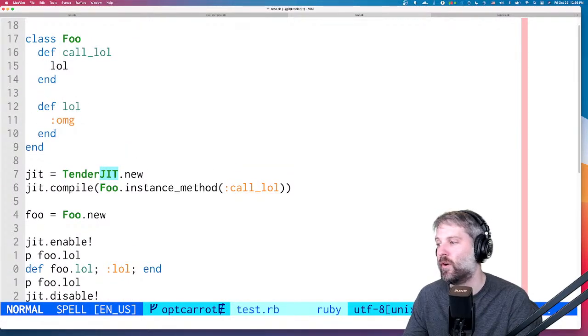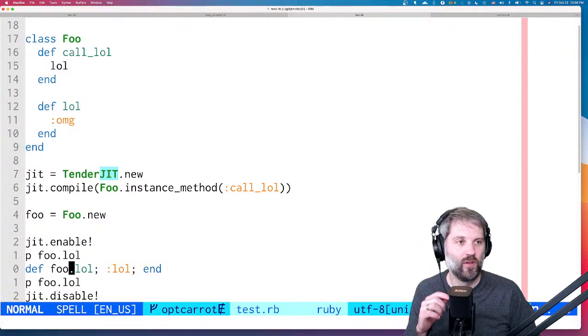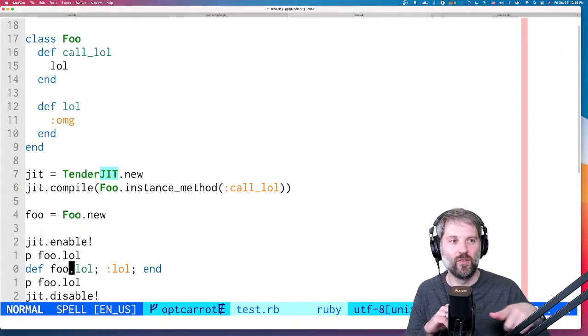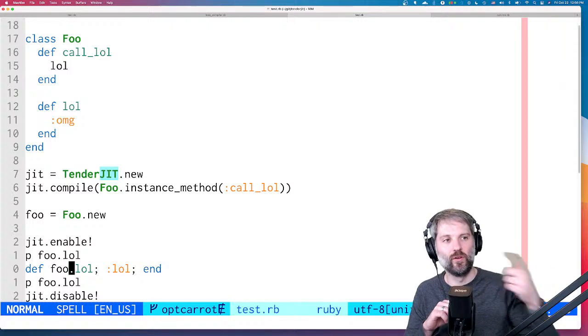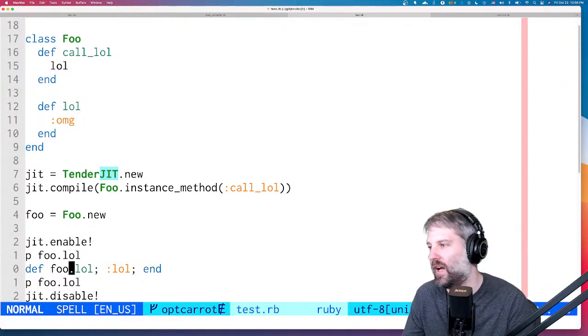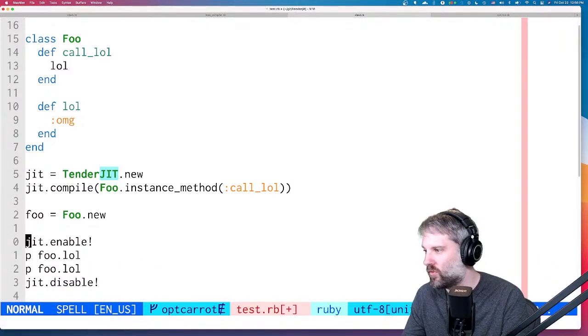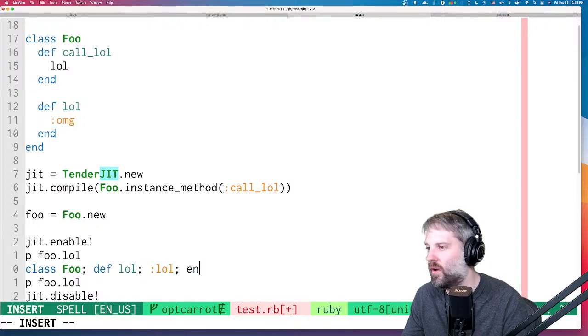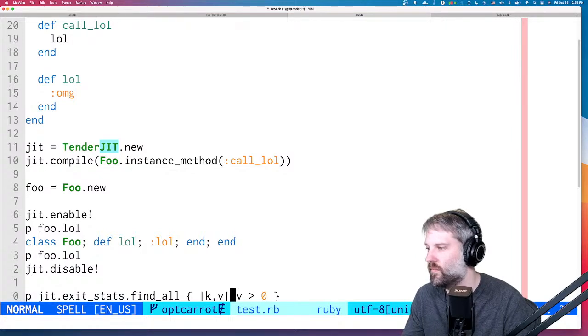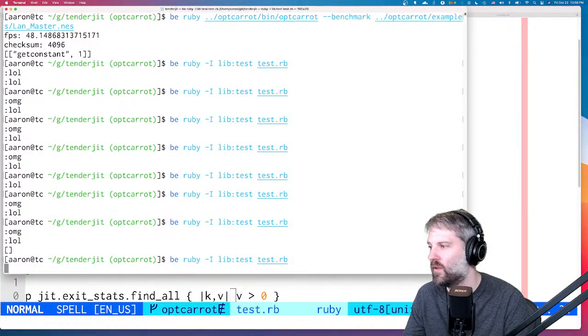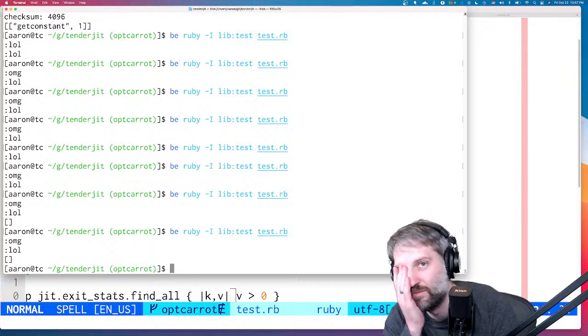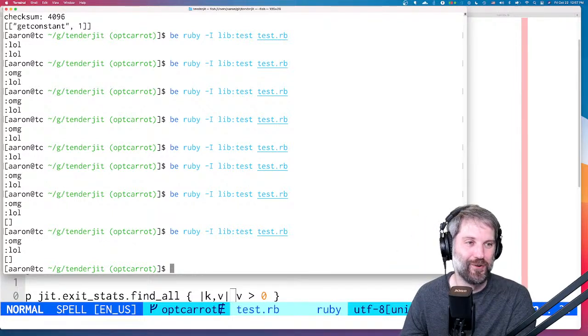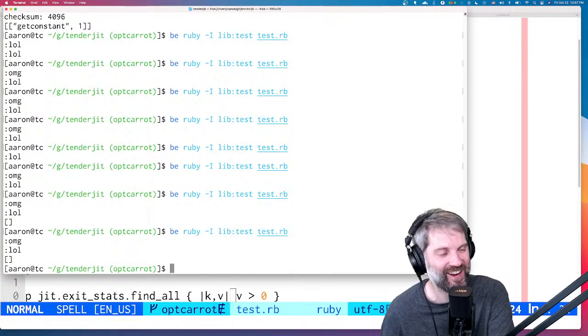Oh, you know what? No. Because it's checking the class type, and as soon as we set the singleton on it, that changes the underlying class pointer, so the JIT knows to recompile there. But let's switch back to class foo def lol, colon lol. This has got to break it. Oh my, okay. And on that note, I am going to end the live stream.